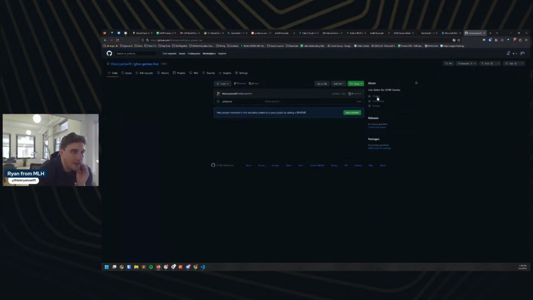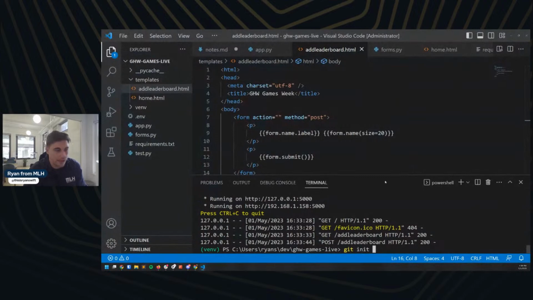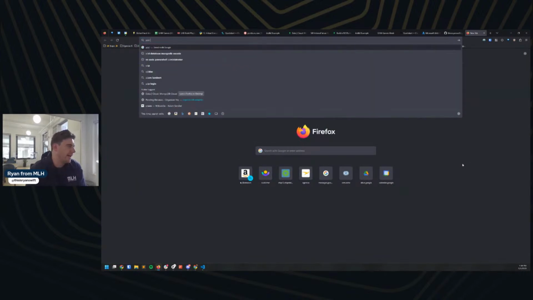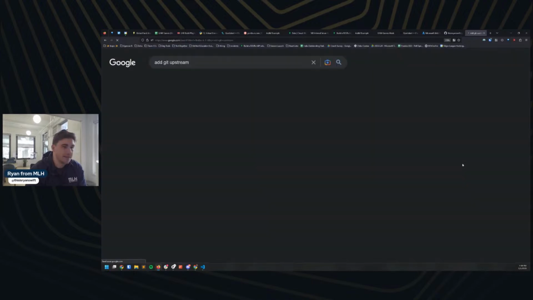And then from here, if you want to add this, we want to use this. Come back here, and you're ultimately going to add this as your upstream, which we can Google for, add git upstream, I think is what it is.